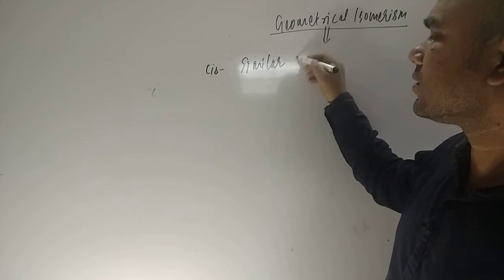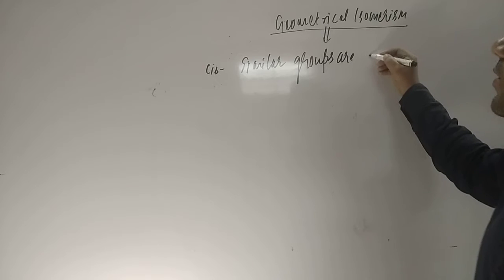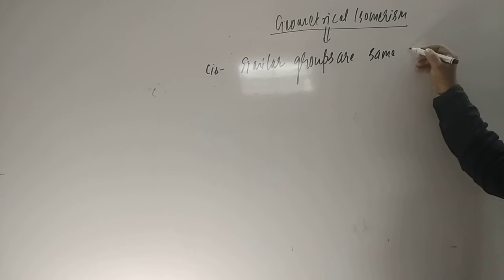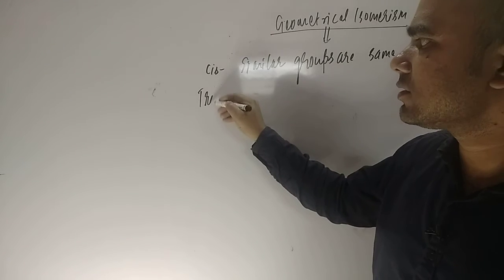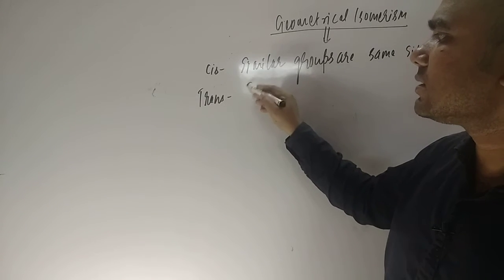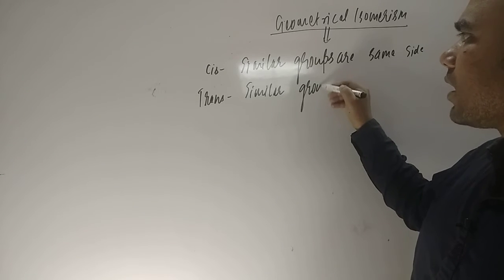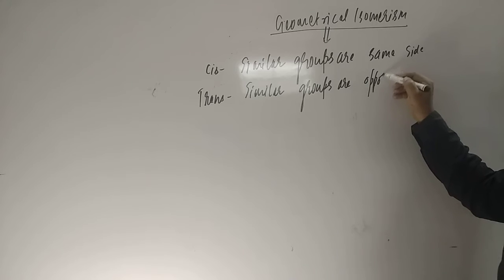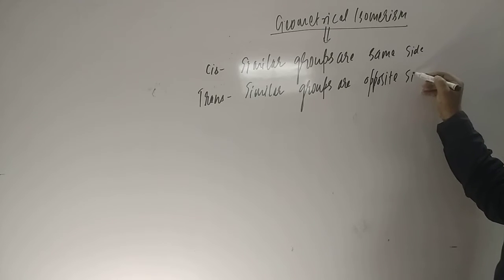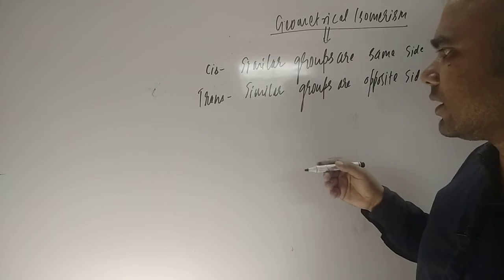So cis means similar groups are on the same side, and trans means similar groups are on opposite sides. How can you understand this?